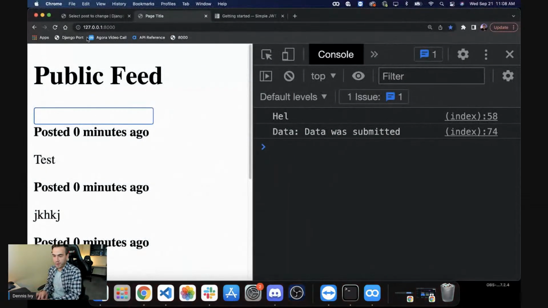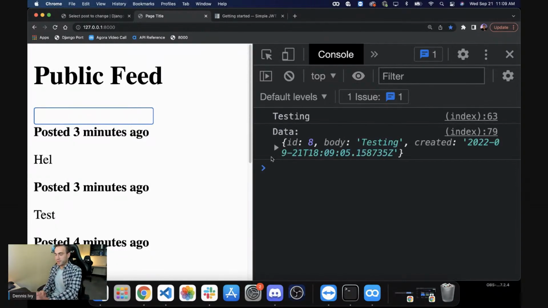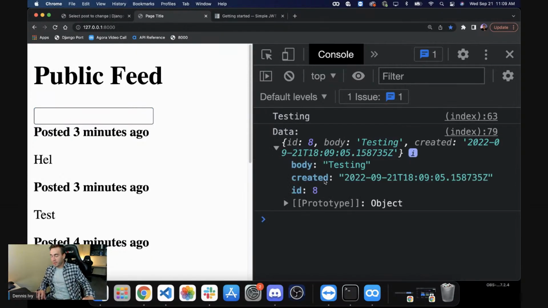All right. So now if I refresh it, you notice the time keeps changing here because we let time go by. So we have testing. Here we go. We get back that object. We have the created value with the timestamp, body is testing, and then the ID of that post. So that's what we wanted.